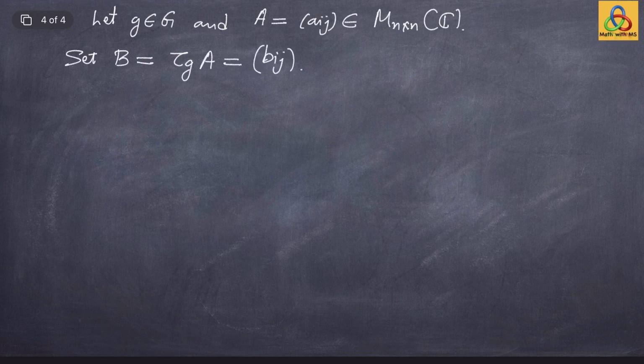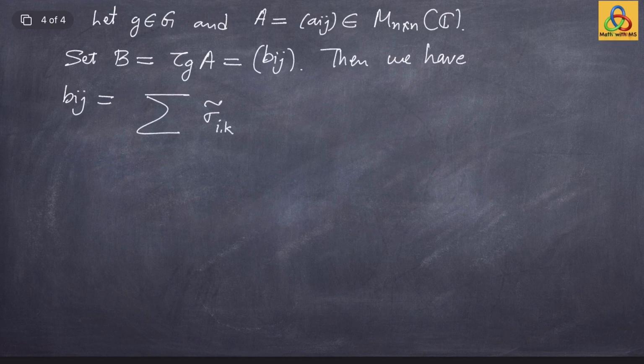We will try to understand what these entries B_ij are. Then what are these B_ij? B_ij is the ijth entry of the matrix tau g of A. Tau g of A is sigma tilde g, A, sigma tilde g inverse.